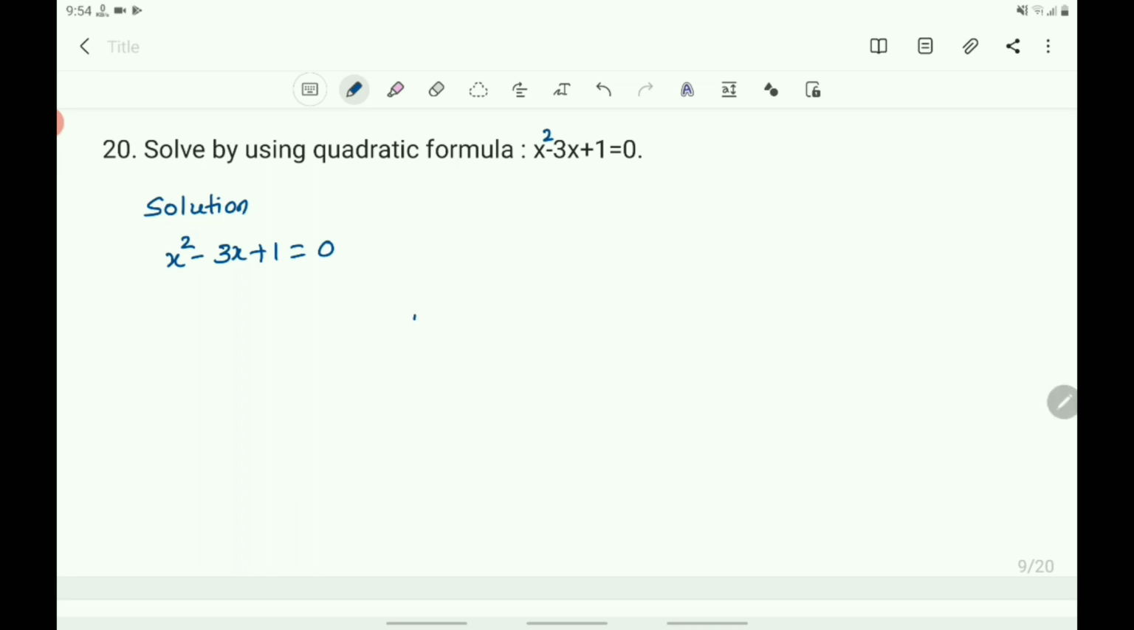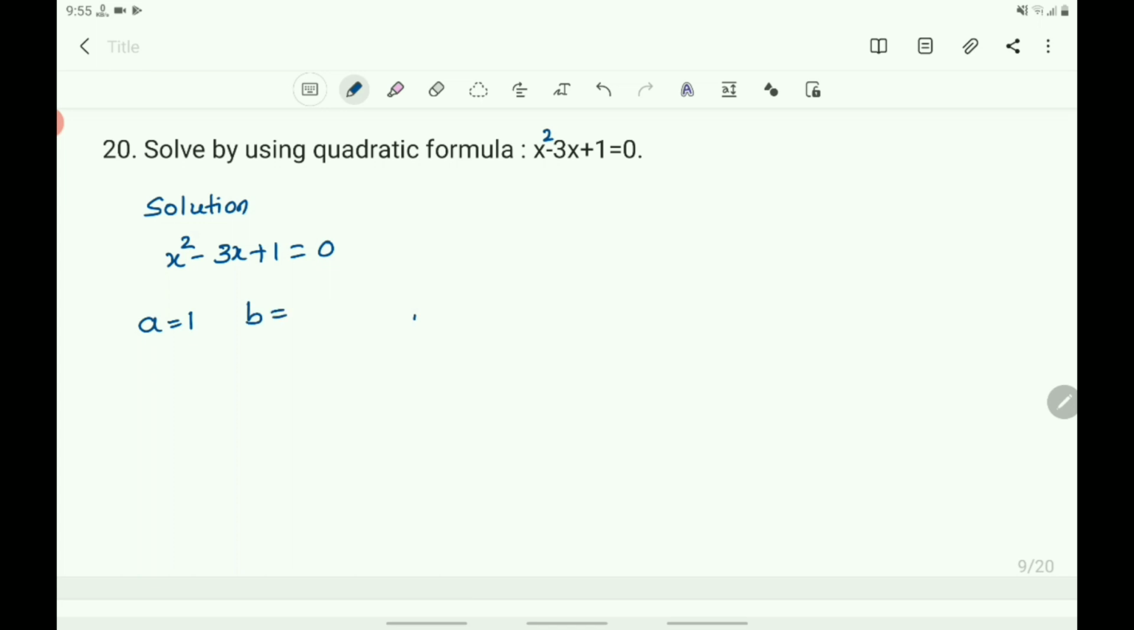First verify whether this equation is in the form of ax square plus bx plus c equals 0 or not. The equation must be in the form ax square plus bx plus c equals 0, and then find the values of a, b and c. a is the coefficient of x square, b is the coefficient of x, and c is the constant. Find the values of a, b and c. What is the value of a? The value of a is 1 here. x square means 1x square. So a equals 1.